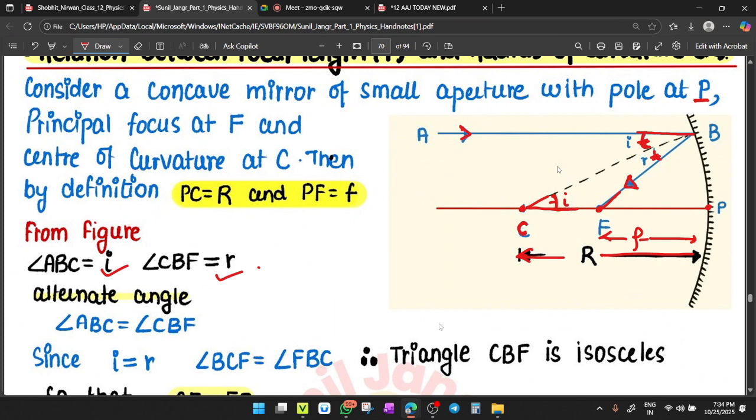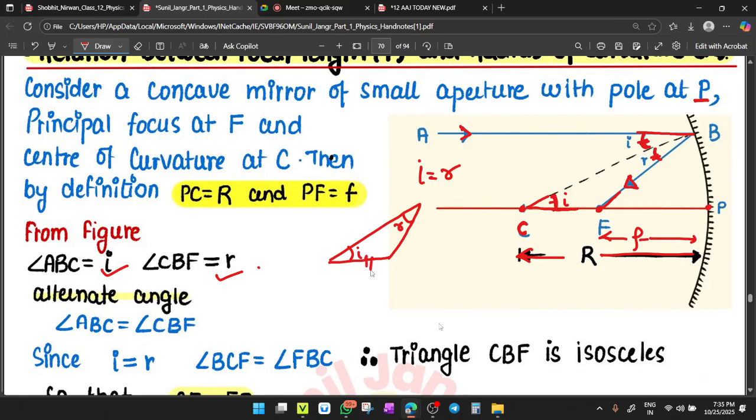So I equals R. As I equals R, this angle becomes equal to this angle. Now check the figure. Here it is I and here it is R, and both the angles are equal. Clear or not? So by the theorem in mathematics, if angles are equal, then their opposite sides are also equal.